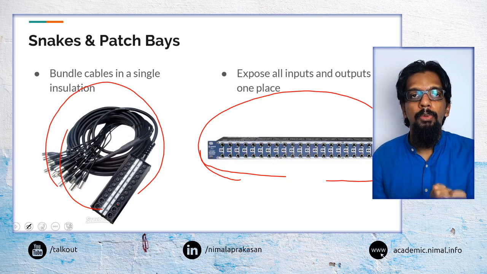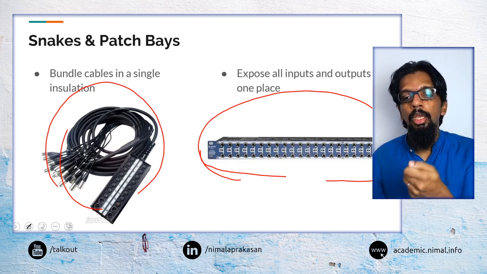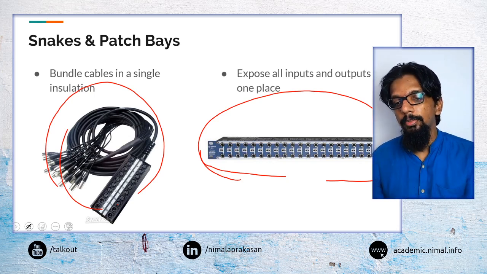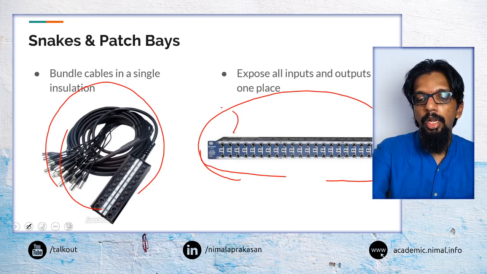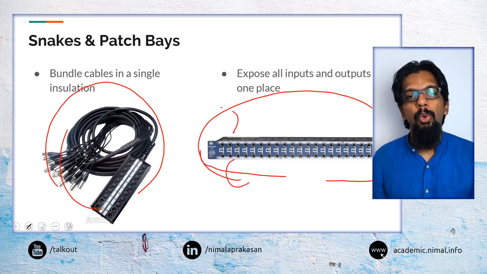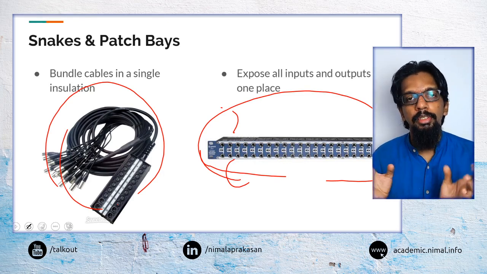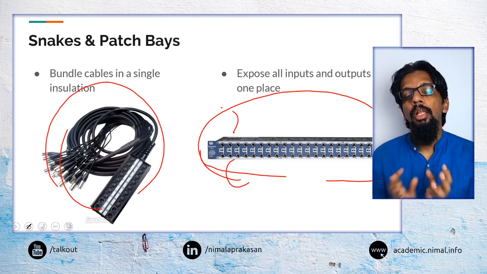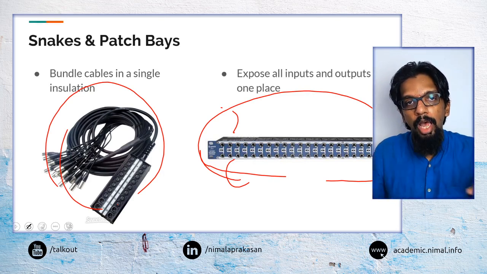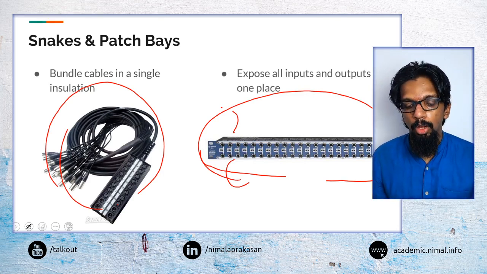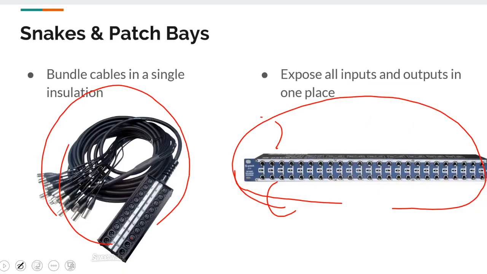You use them to connect across devices in an organized manner. So these are additional devices that may be used in more high-end, large-scale audio environments.